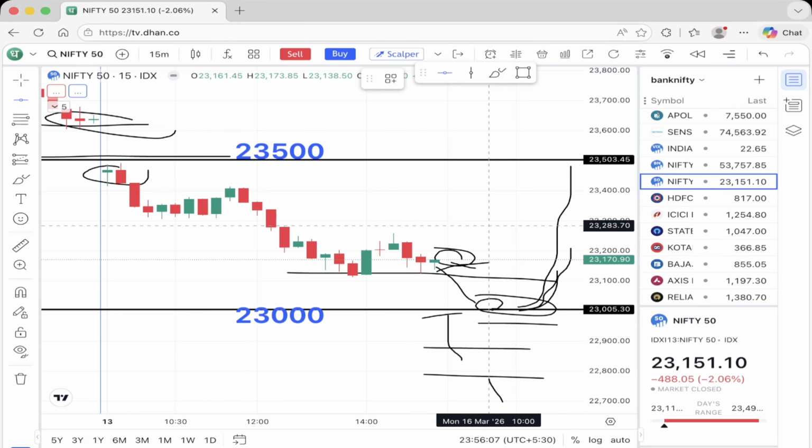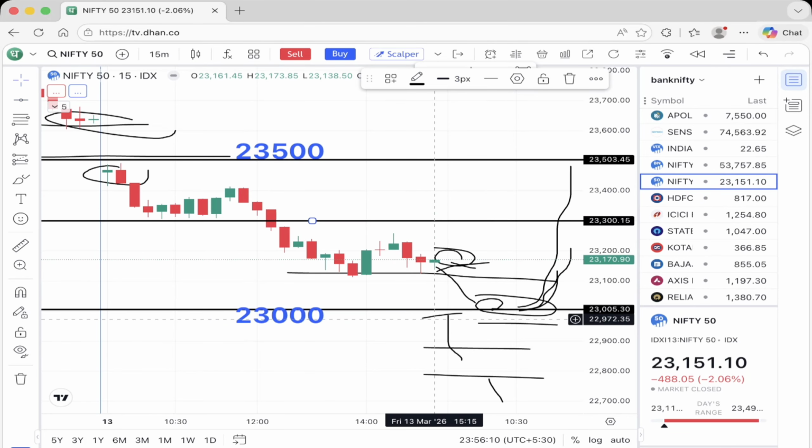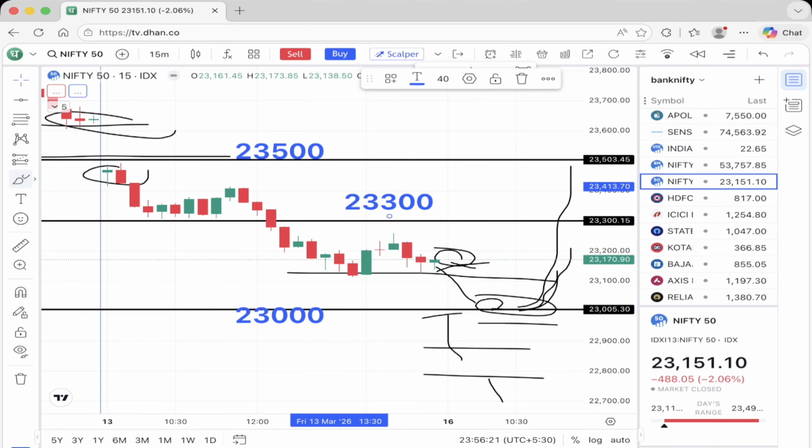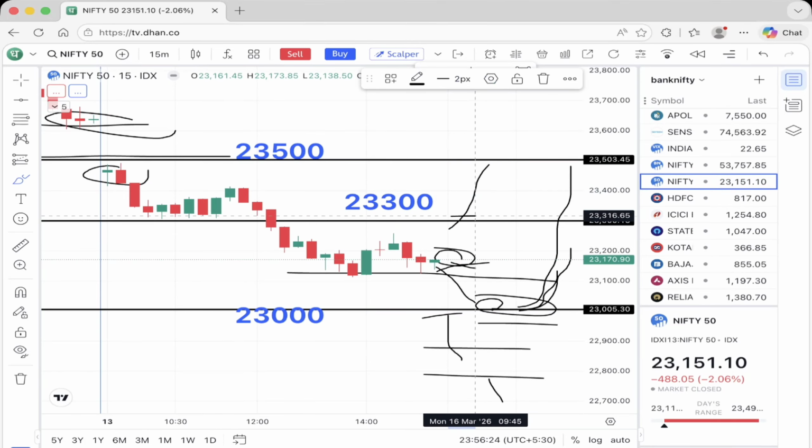And if we go upside, 23,300 will be the immediate resistance zone. Above this, we can buy call options on a breakout opening. If the market opens positive above 23,300, we can try to buy, and it can go to 23,400, 23,450, and so on. So keep an eye on this level also for the next trading session.